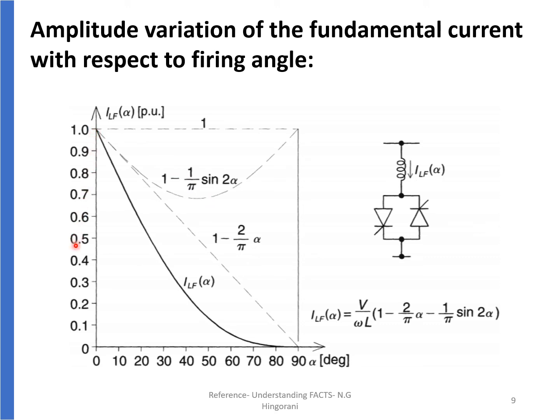Here we can see the amplitude variation of the fundamental current with respect to firing angle. On the y-axis we have the fundamental current and on the x-axis we have firing angle. So when firing angle alpha is equal to 0, the fundamental current is 1 per unit. It gradually reduces and it becomes 0 at alpha equal to pi by 2. To find the exact value, we can substitute any value of alpha in this equation and find the value of fundamental current for that particular delay angle alpha.